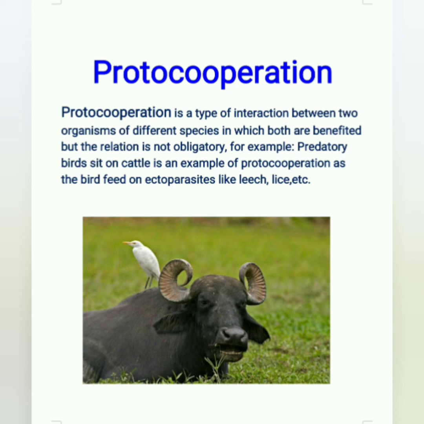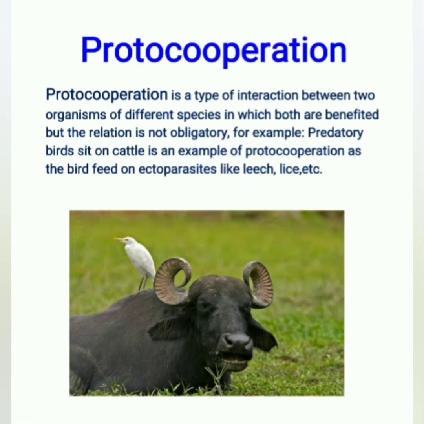For example, an egret bird takes a ride on a water buffalo and eats lice, ticks, and other insects found on the skin of the water buffalo. So here the bird gets food in the form of insects and the buffalo is freed from irritating insect bites.